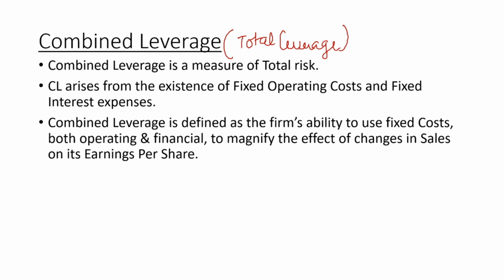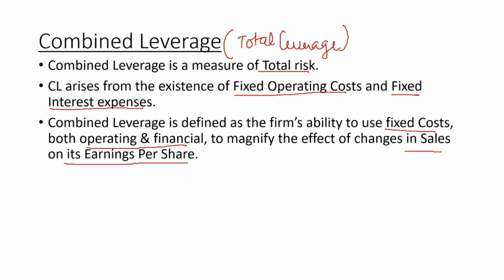Now let's understand combined leverage in detail. Combined leverage is also called total leverage. Combined leverage is a measure of total risk of a firm. Combined leverage arises from the existence of fixed operating cost and fixed interest charges. Combined leverage is defined as the firm's ability to use its fixed cost, both operating and financial, to magnify the effect of change in sales on its earning per share.